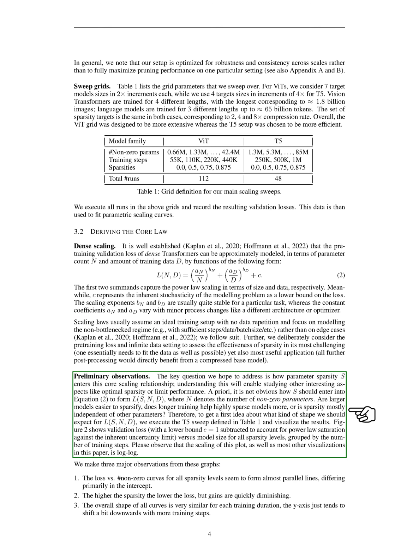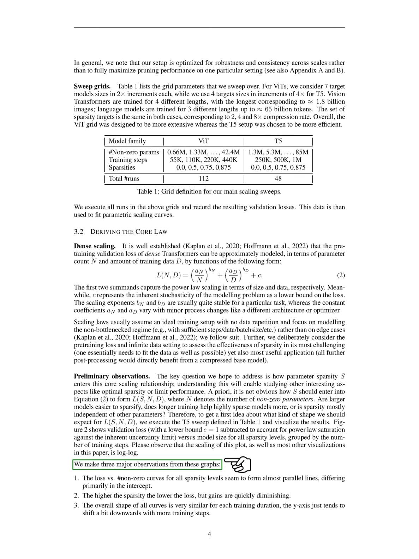We're interested in understanding how parameter sparsity, S, fits into this core scaling relationship. It's not immediately clear how S should be incorporated into the formula to form a new equation, where n now represents the number of non-zero parameters. To get a better idea of what we should expect, we conducted a T5 sweep and visualized the results. We noticed three main things from these graphs.